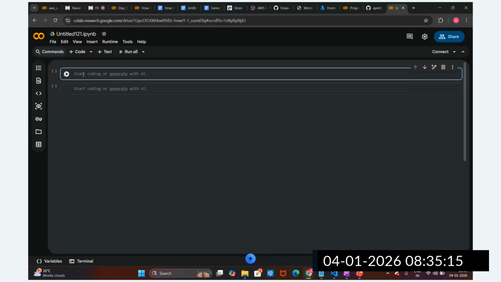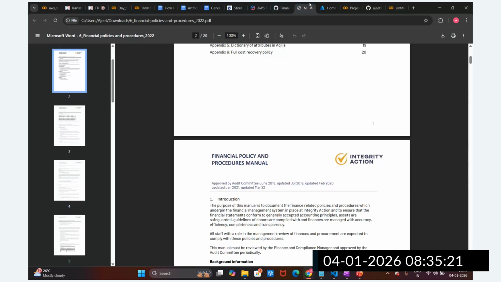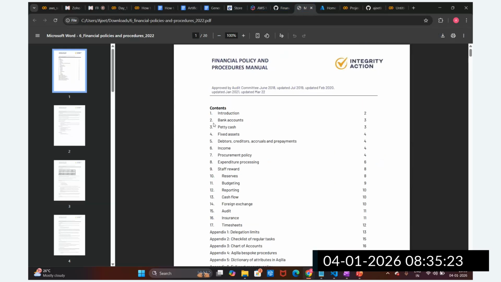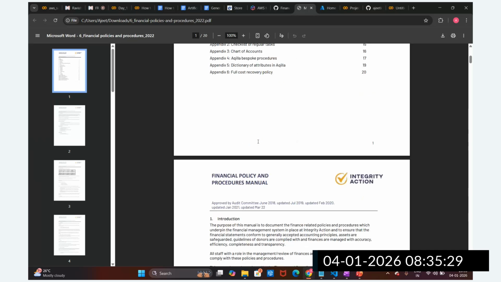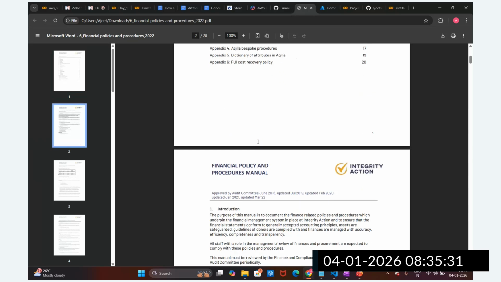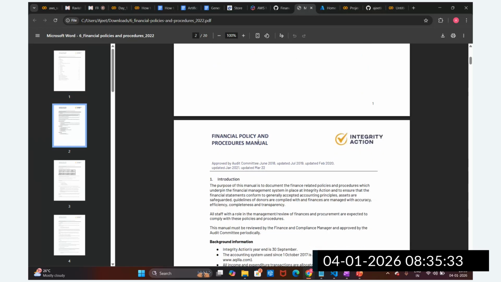First of all, we require a document. I will showcase which document we are going to utilize. This is the policy document, guys. This is the financial policy and procedural manual. This is the document we have, which has multiple policy and compliance documents. This is one of the sample documents I have gathered.